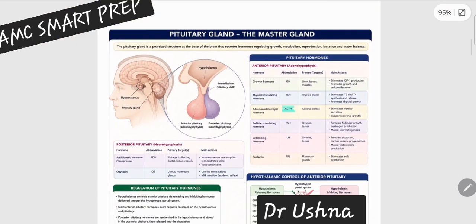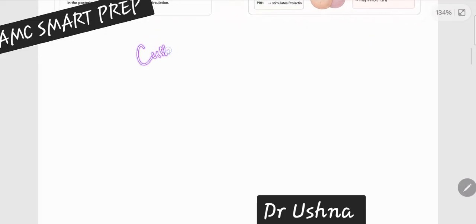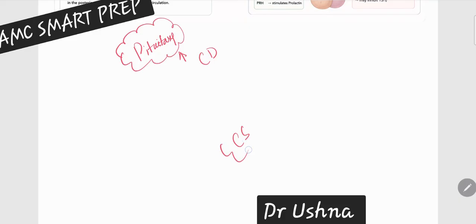Now, we already talked about two types of disorders: one is Cushing disease and one is Cushing syndrome. So what is the difference between the two? Whenever the problem is with your pituitary, the powerhouse of your endocrine system, the major gland of the body, the problem is known as Cushing disease. And when your pituitary is absolutely normal and the problem is something else, then you call it Cushing syndrome. So Cushing syndrome has nothing to do with the pituitary, but in Cushing disease, the pituitary is the problematic thing.